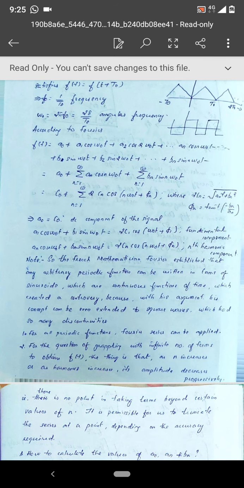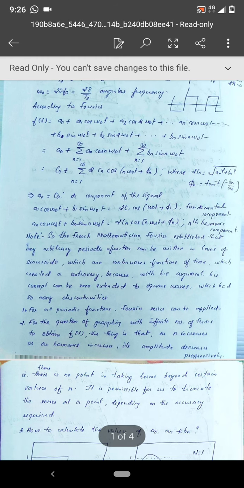A square wave is a periodic waveform, it's non-sinusoidal, but you can see that there are so many discontinuities. At the point when it reaches the maximum value, there is a discontinuity. At the point when it comes down from the high value to the low value, there is another discontinuity. So a square wave is full of discontinuities.